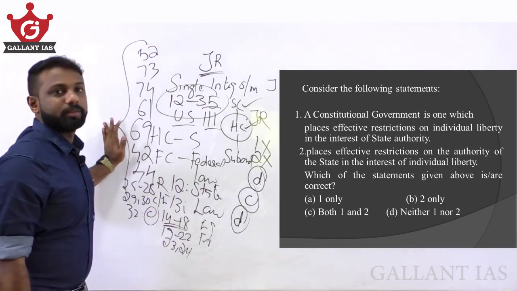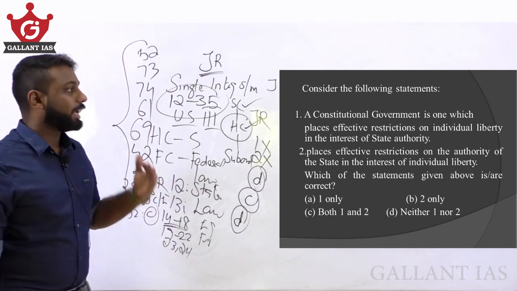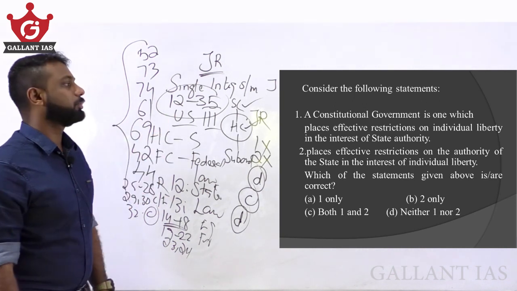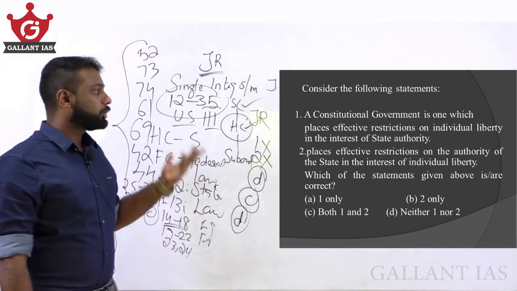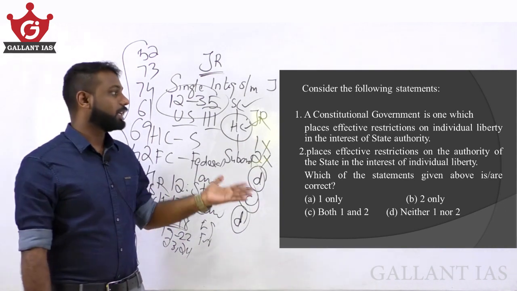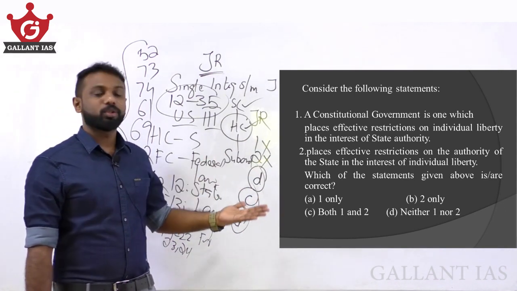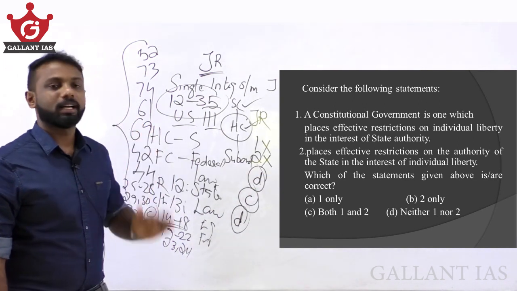Consider the following statements. Statement 1: A constitutional government is one which places effective restrictions on individual liberty in the interest of state authority. Statement 2: A constitutional government places effective restrictions on the authority of the state in the interest of individual liberty. Which of the statements is correct here?